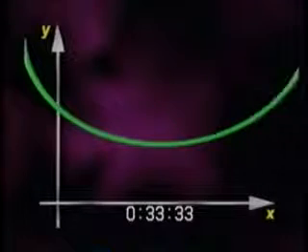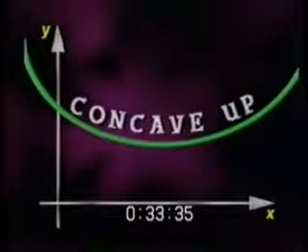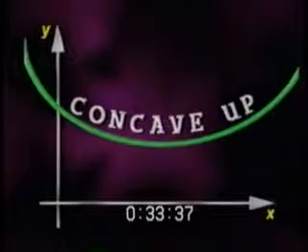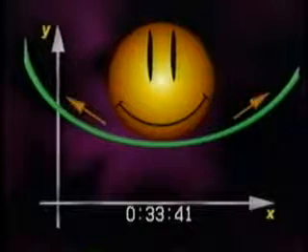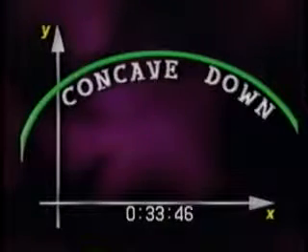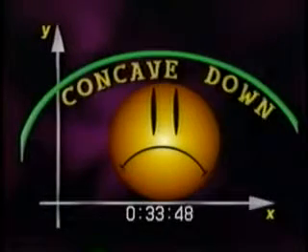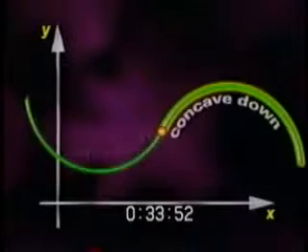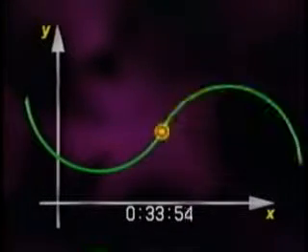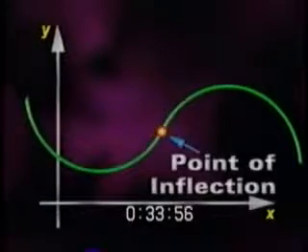This graph shows us a function which is concave up. How do you know? Well, just by looking at it, you can see that it's shaped like a smile on a smiley face. It's curved up on the sides. On the other hand, this function is concave down. It looks like a frown because it's curving down. Now here's a function with both a concave up and a concave down section. The point connecting the two is called a point of inflection.